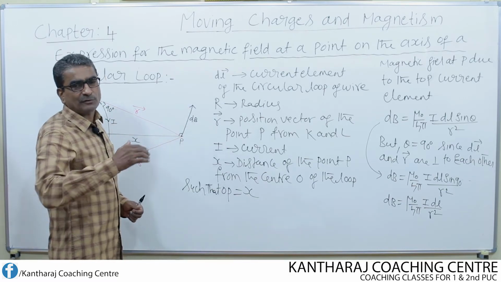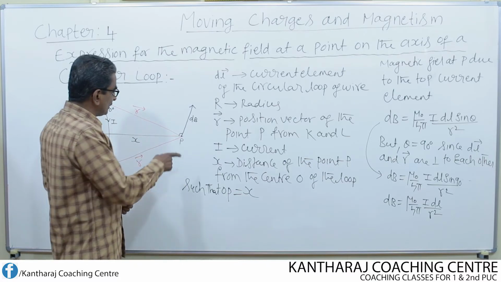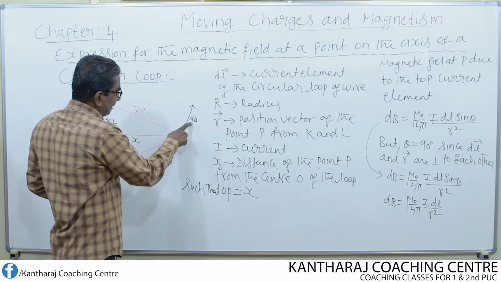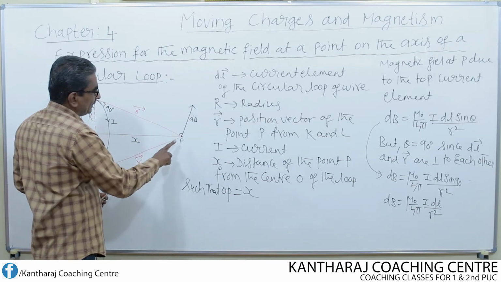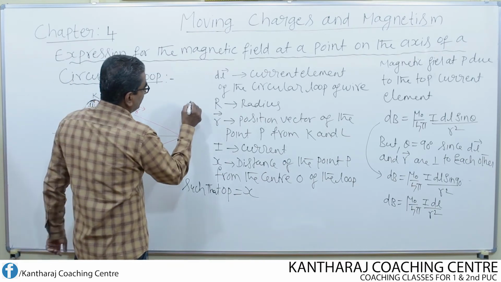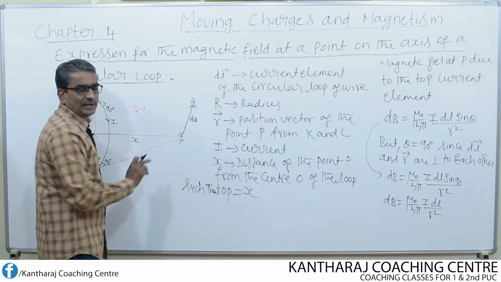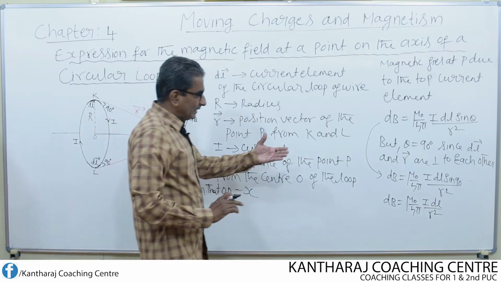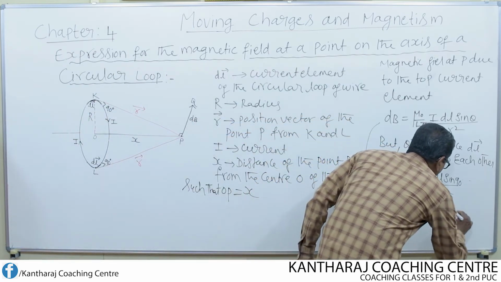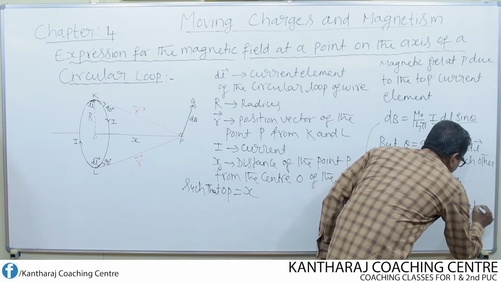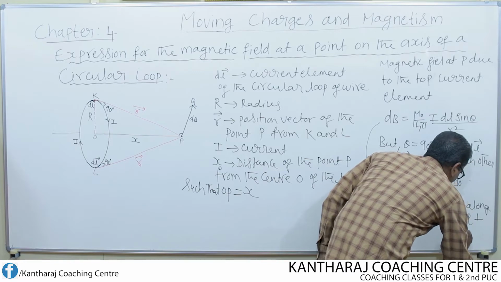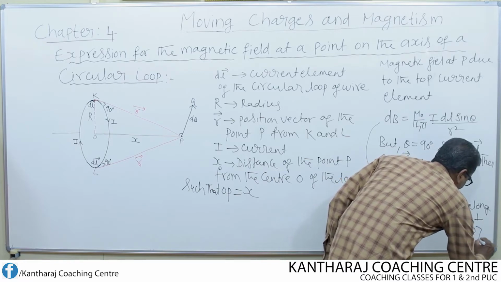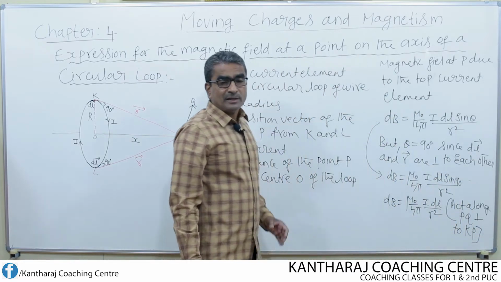By making use of right hand clasp rule, we can show that. So the dB due to this current element is perpendicular to KP and it is directed along PQ as shown in the figure. So we can write the direction: acts along PQ perpendicular to KP.